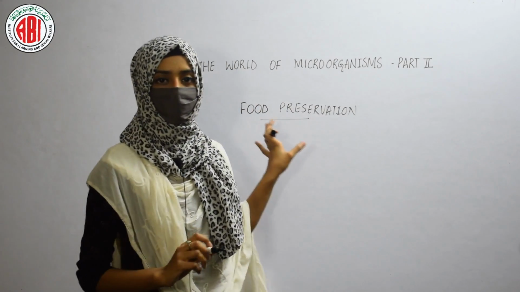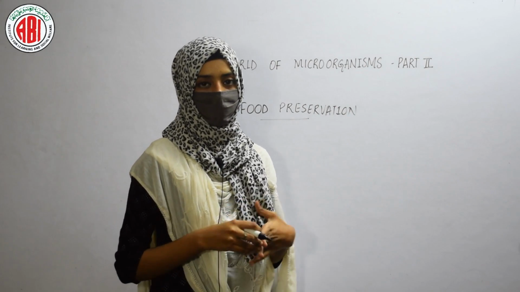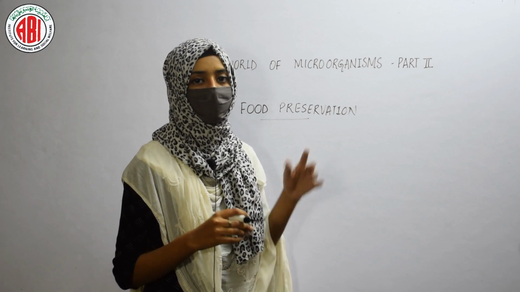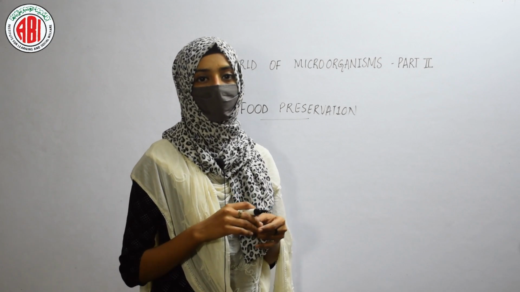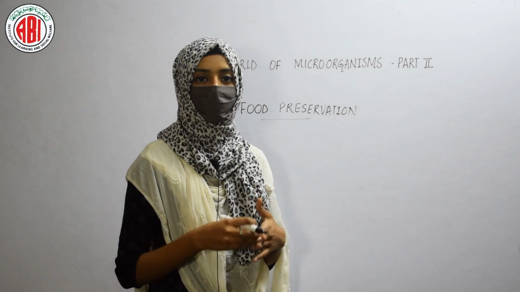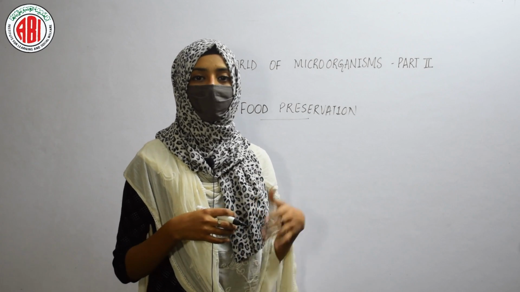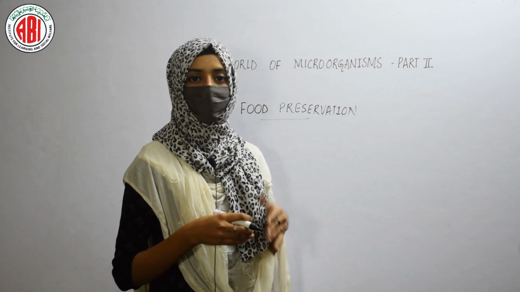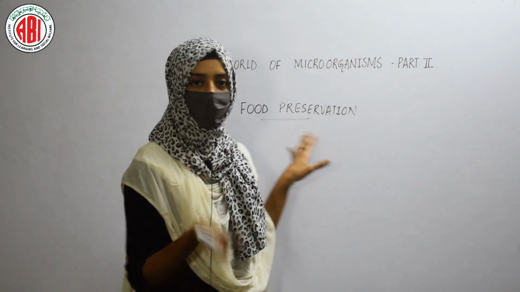Let us talk about food preservation. Food preservation is the protection of food from microorganisms. That means when we prevent the growth of microorganisms on food materials, that is called food preservation. We have just discussed food poisoning, which is caused by the consumption of spoiled food. So if we keep the food in a proper place and in a proper manner, then it will not allow the microorganisms to grow on it. In this way we can prevent the spoilage of food. That is nothing but food preservation, preventing the spoilage of food.